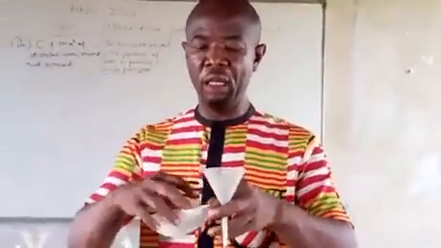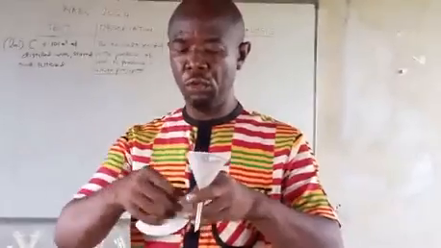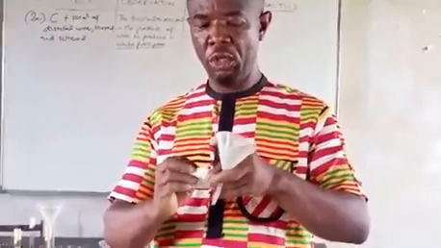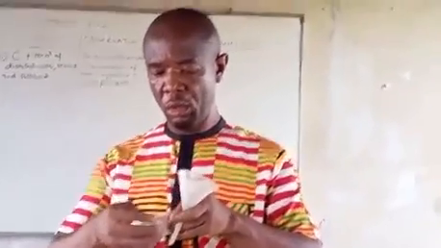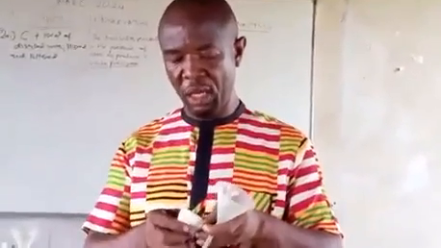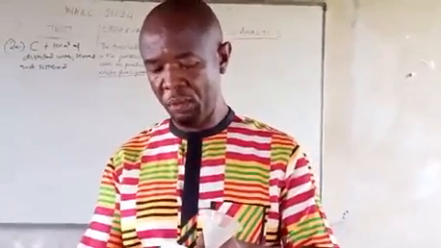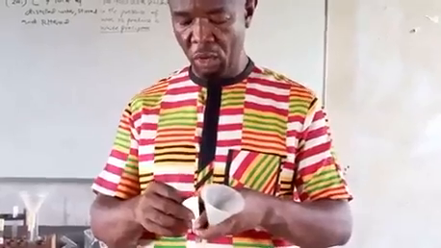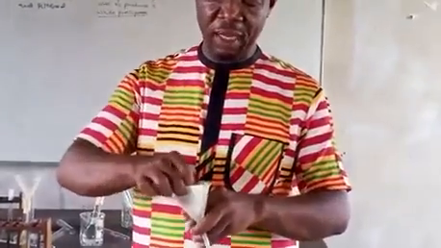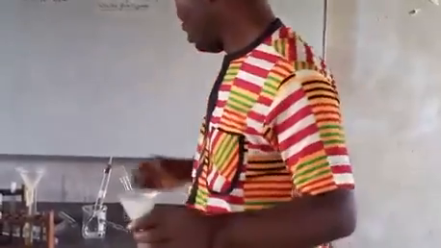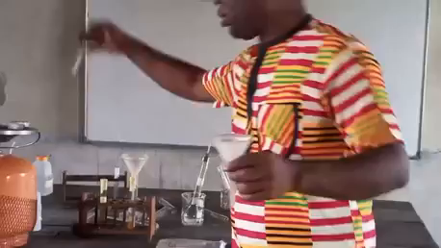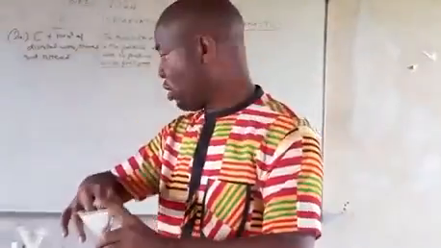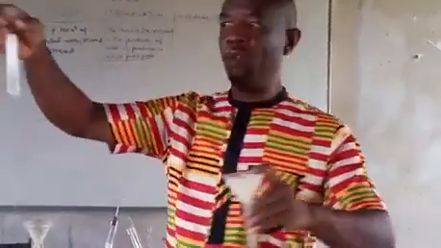So I'll fold again into two equal parts. Fold again into a cone. You fold two times, then open one part and close the other part. Then insert into the funnel. Then I'll look for a clean test tube, and then I'm going to filter this again with the error encountered.